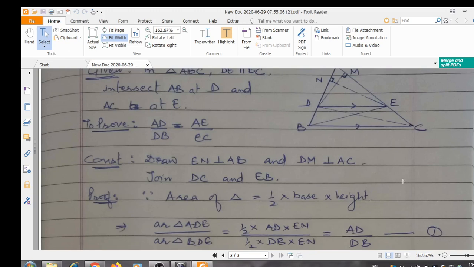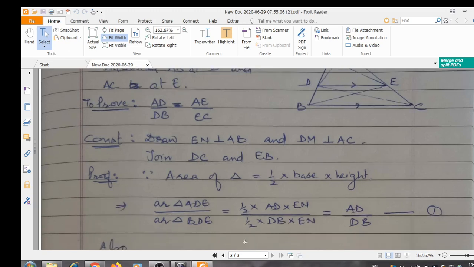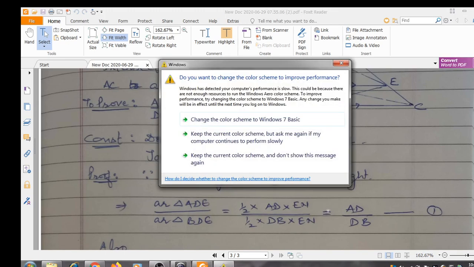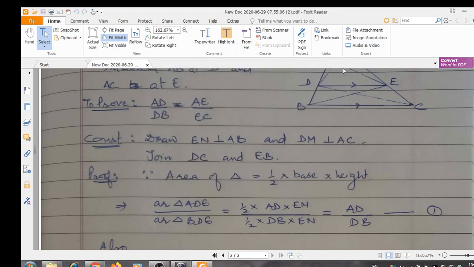So ratio of area of triangle ADE and area of triangle BDE will become half into AD, because AD is the base and the corresponding height is EN. So half into AD into EN, and similarly area of triangle BDE is half into DB into EN. Half gets cancelled, EN gets cancelled, and we get AD upon DB.